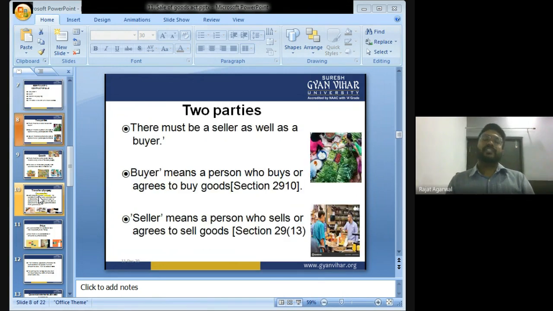Now, essentials of contract of sale. Number one, two parties. There must be two parties. There must be a seller as well as a buyer. Buyer means a person who buys or agrees to buy, Section 2(1). Seller means a person who sells or agrees to sell, Section 2(3).